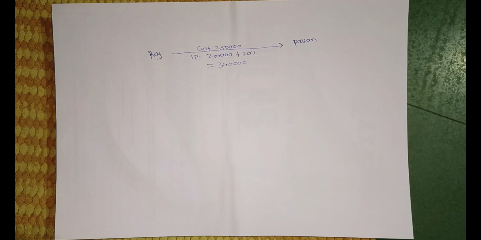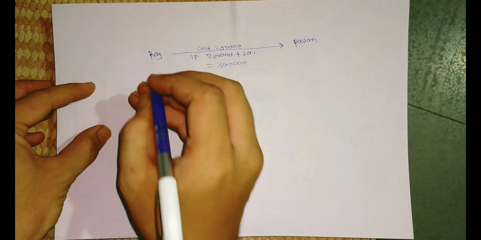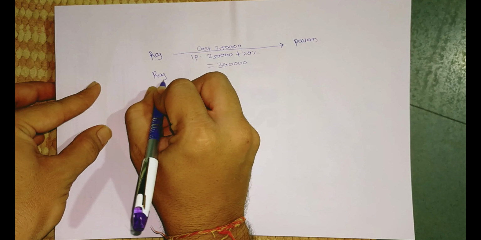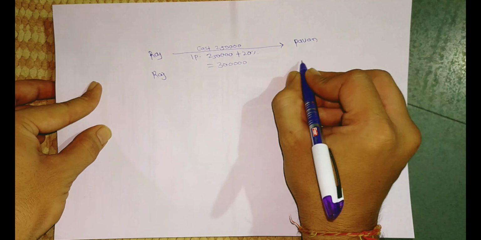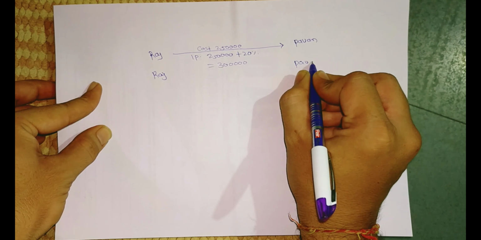The next information given in the question is: during the transit, 10% of goods were destroyed by fire and a sum of 20,000 was realized from the insurance company. We can present this information in our diagram in the following way. Raj is the consignor and Pawan is the consignee.